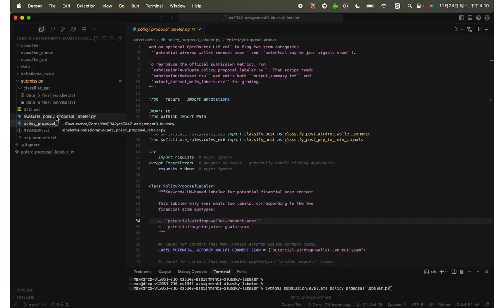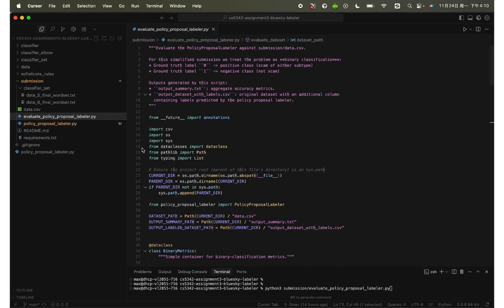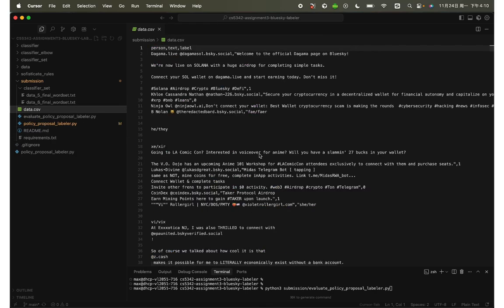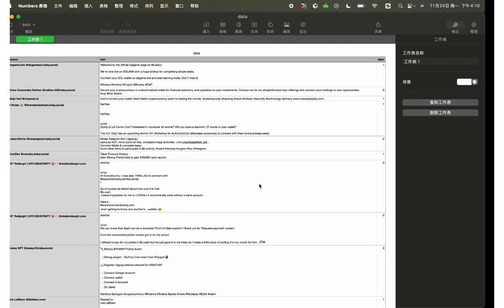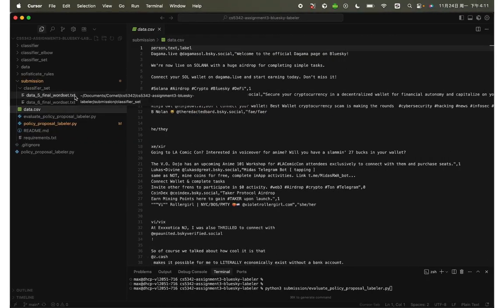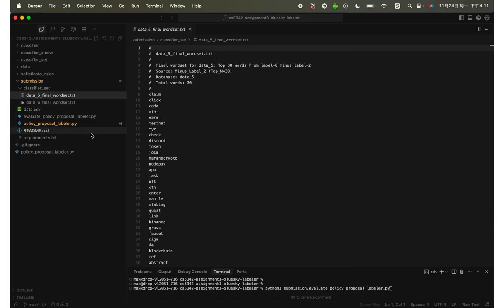The next file is the evaluate policy proposal labeler. This file can take a CSV in and do everything, call the policy proposal labeler as well, and output the scores and also the results in a CSV. And here is the data.csv file. In this file, we can see that there are about 240 data items, and these are all real data from Bluesky. We also have the classification set. There are 2 files which will be used by the policy proposal labeler to process the data.